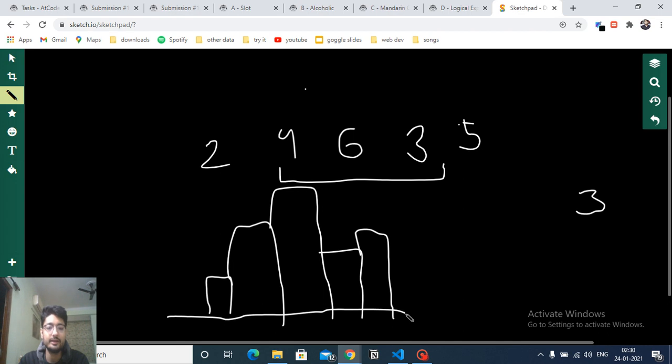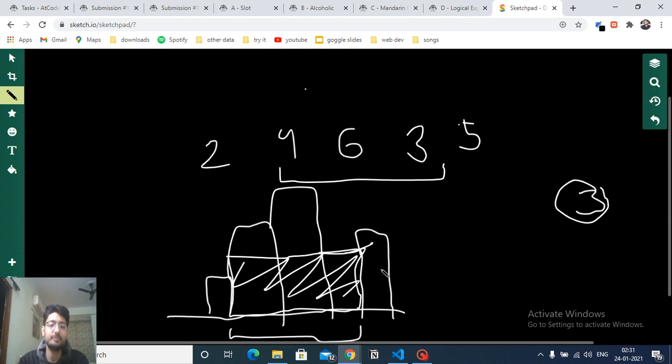Then you have to choose some range, and choose some X such that all the buildings in that range should be greater than or equal to X. Which actually means that you have to choose a rectangle in that, and you have to maximize that area.